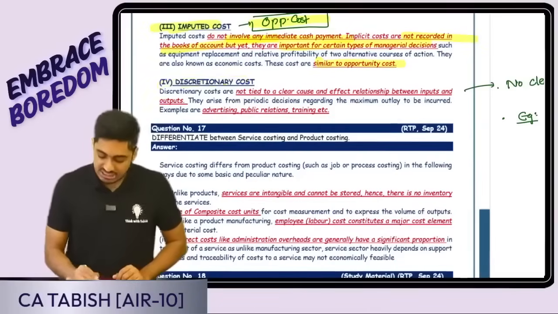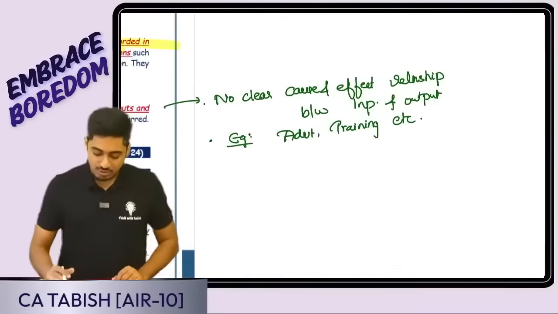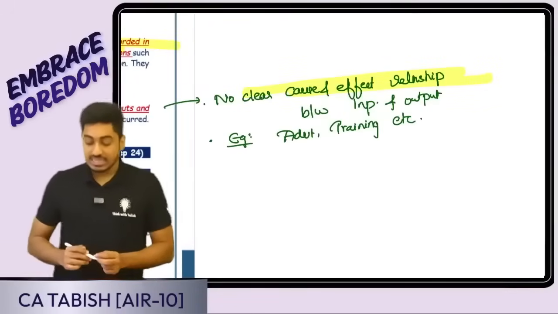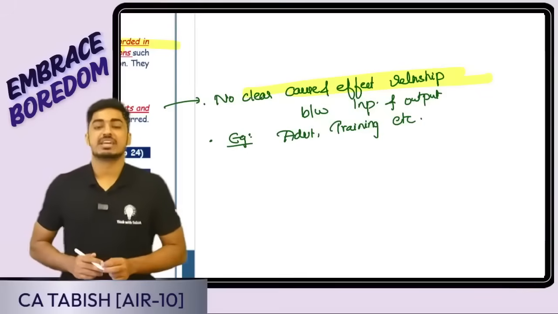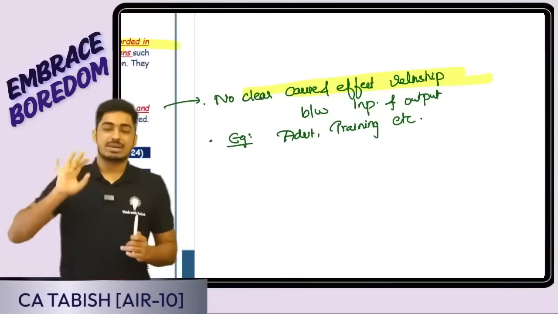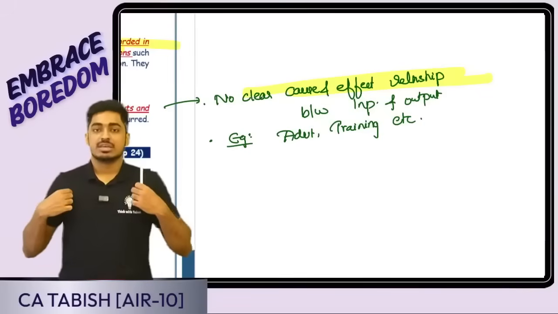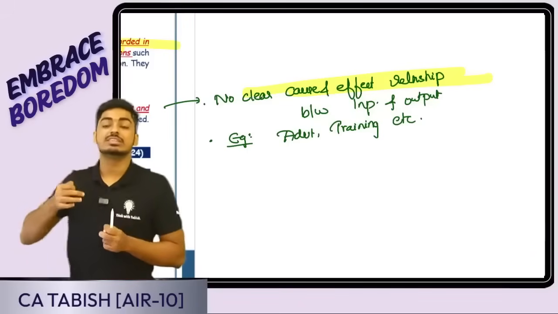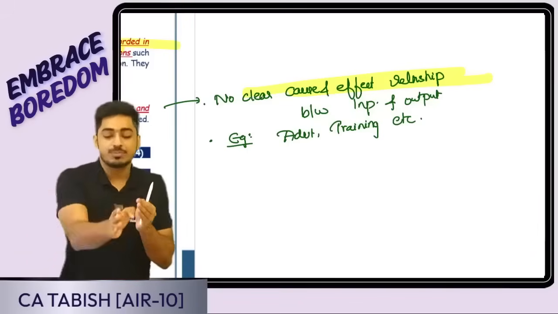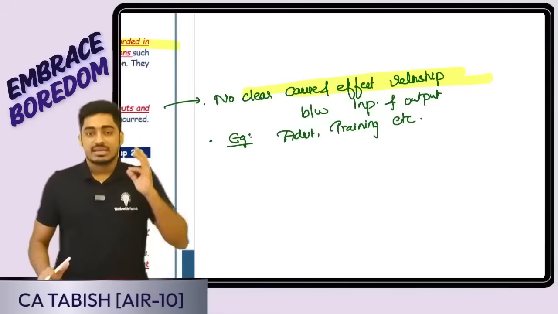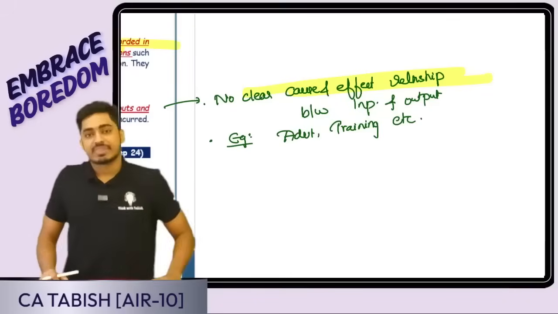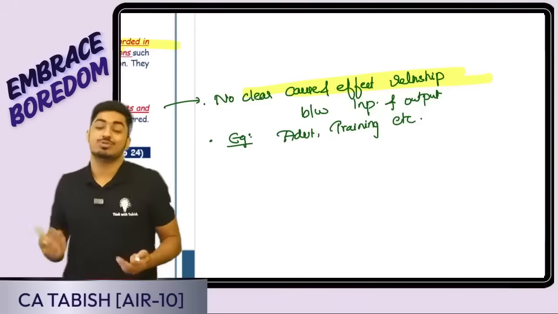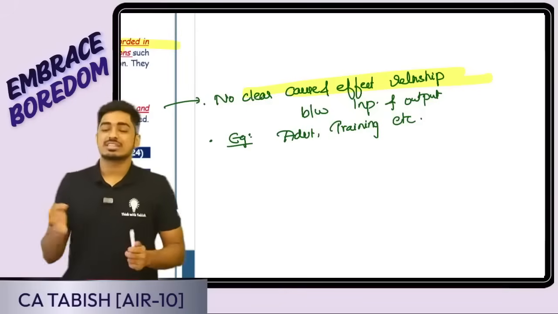Okay, discretionary cost. Discretionary costs are those costs for which there is no clear cause and effect relationship between the input as well as the output. Say for example, advertisement. Suppose I am telling raw material cost. Suppose 100 rupee raw material I purchase, I can produce one shirt, one output I'm getting. There is an input output relationship. But 1000 rupee advertisement I did. Can I specifically tell if I do 1000 rupee advertisement, this much exact sale will happen? No. There is no clear cause and effect relationship.